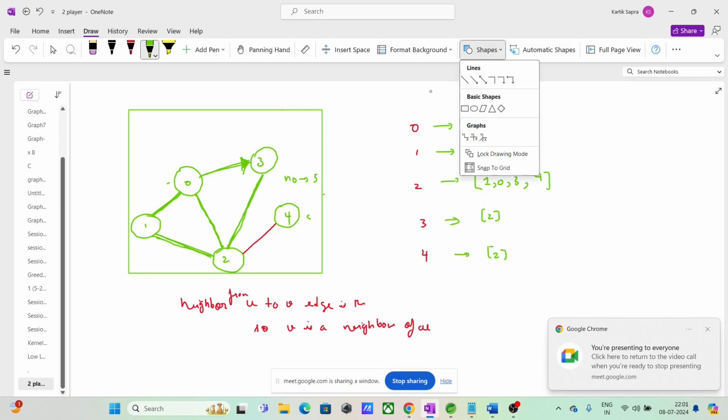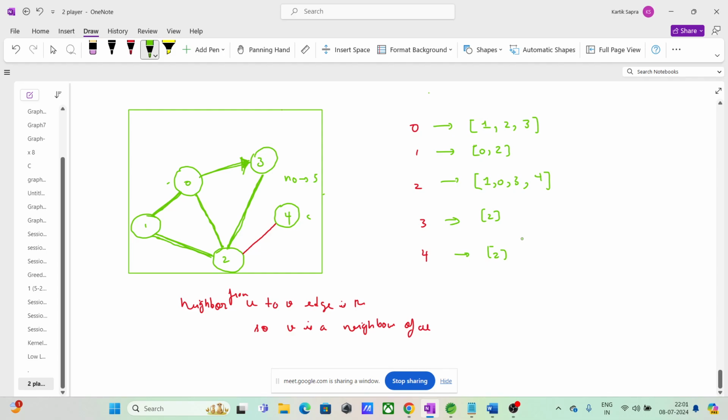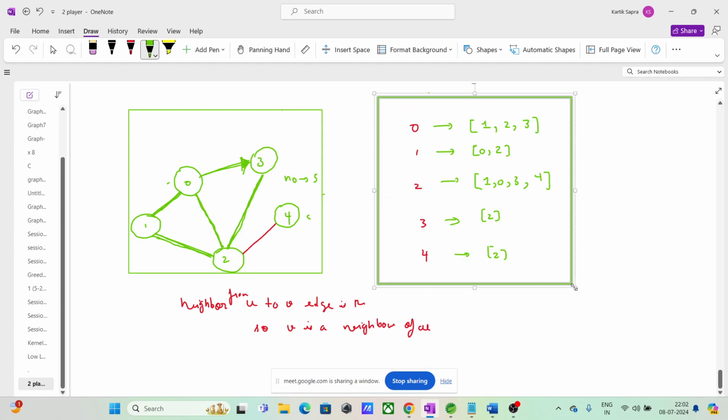So guys, this is your adjacency list or neighbor list. This is how your adjacency list is represented. Another representation of graph basically. Okay. So guys, what is this structure? Let's see. What data structure can be used to represent this? These are vertices. These are neighbors. Vertices are always unique. Neighbors can be repeated. What is the structure?